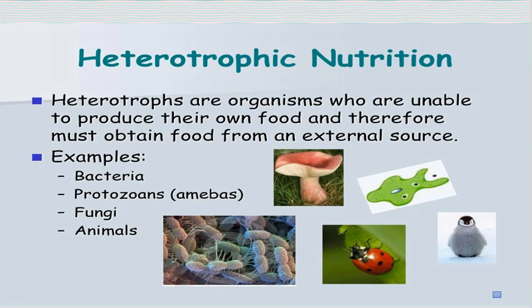We already learned the definition of heterotrophic nutrition, and examples of heterotrophic nutrition are also bacteria, protozoans like amoeba, fungi, and animals. So let's discuss it.